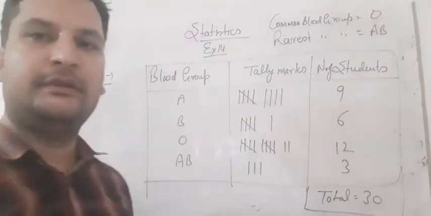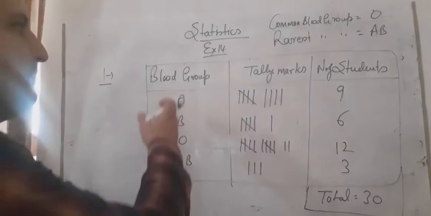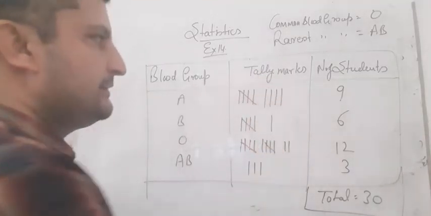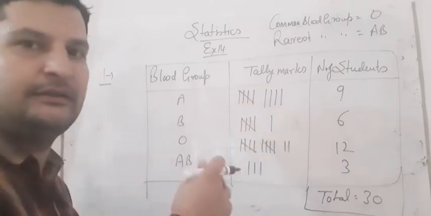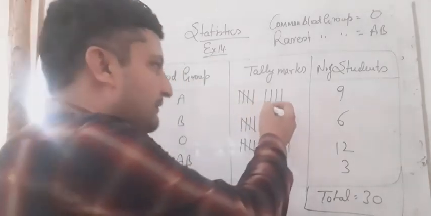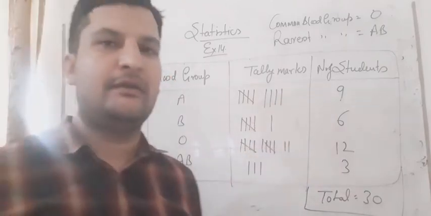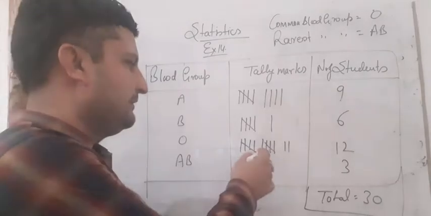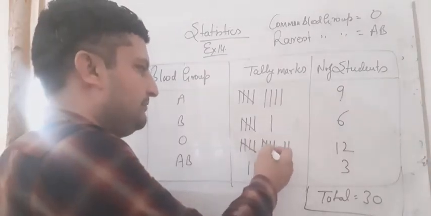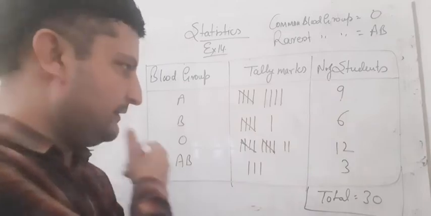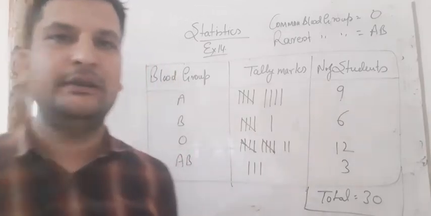So first you have to make the table and then write blood group A, blood group B, blood group O and blood group AB, and then tally marks. Tally marks means 5 we have to do it like this, 1, 2, 3, 4, and 1 will be cut it like this, and then after what are remaining, so I am writing like this. 5 plus 4 is 9. Similarly here 5 plus 1 is 6. Here it will be from starting point to the ending point, you have to cut it. So 12 and AB is 3. So you can do it like this student.